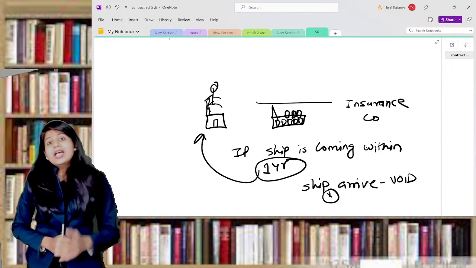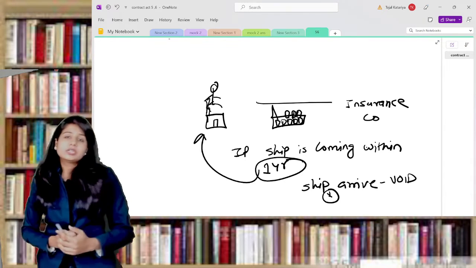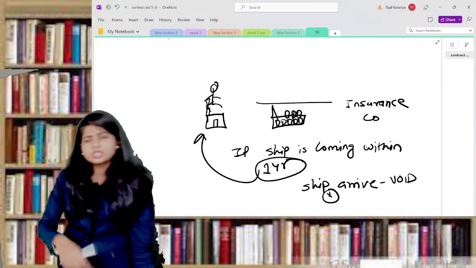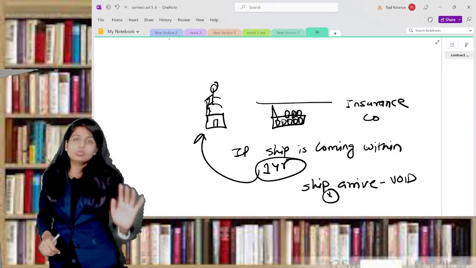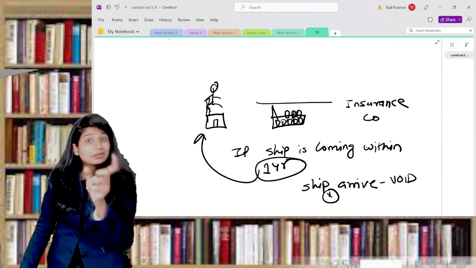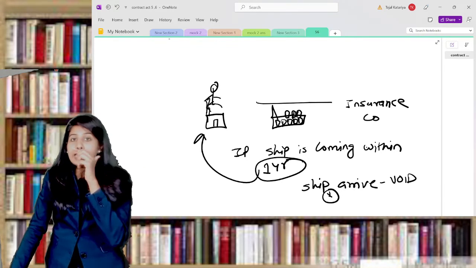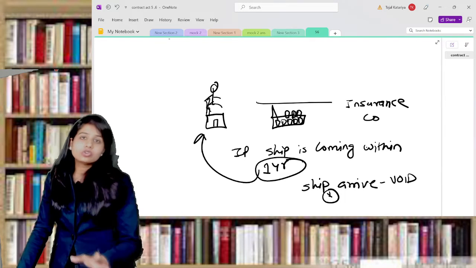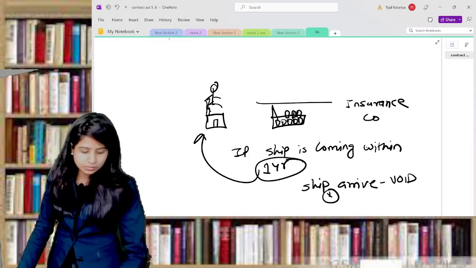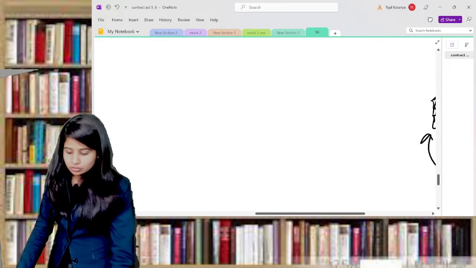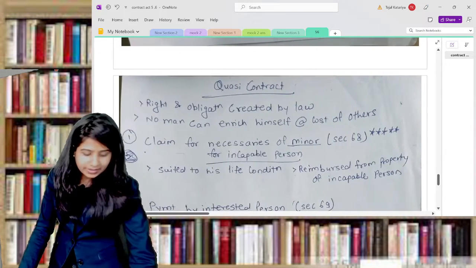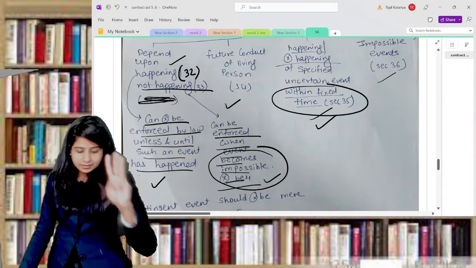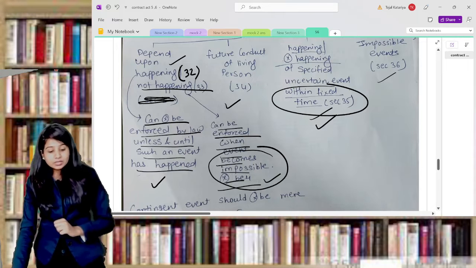And the second is the not happening of a certain event within a fixed period of time, section 35. That means if the ship is not coming within a year, we'll pay you. This is not happening, but that too within a year. They are including certain time restrictions in your contract, specifically within 1 year. So if the ship did not come, then you will get some money. So this is all about sections 32, 33 and 35. Now let's discuss section number 34.